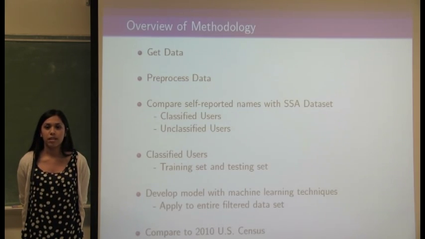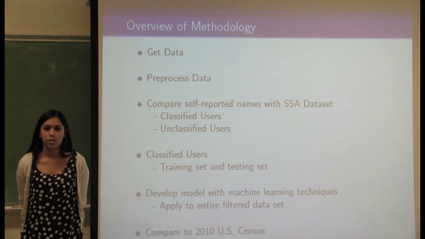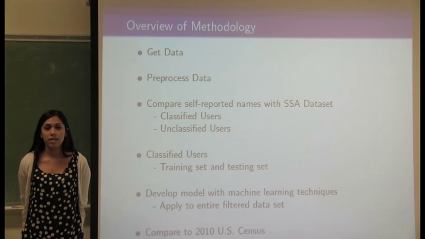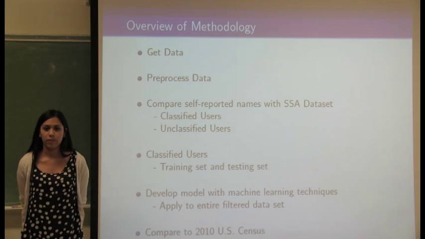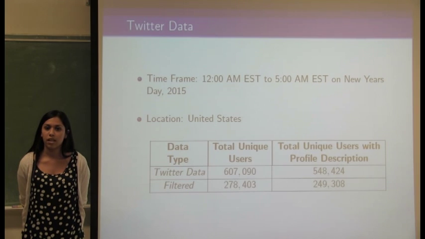In order to determine the difference in the gender of the populations, we need to classify each user as male or female. We will determine the gender score of the user's self-reported first name being a particular gender by using the Social Security Administration name data. For these users, we will specify a training set to our machine learning model to determine gender, given a parts-of-speech representation of the profile description. The models will then be applied to the unclassified users to determine their gender. Then, using a chi-square test, we will determine if the Twitter data is representative of the U.S. population. So now that we've seen an overview of our methods, we'll take a look into our data.